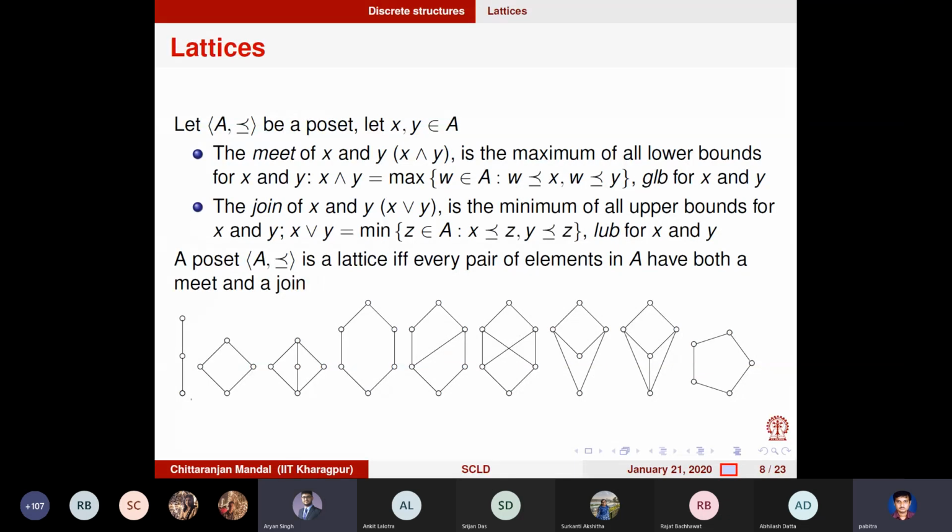Can you find a pair of nodes? Yes, sir. It's a lattice. So what is the meet of this and this? What is the meet of this and this?